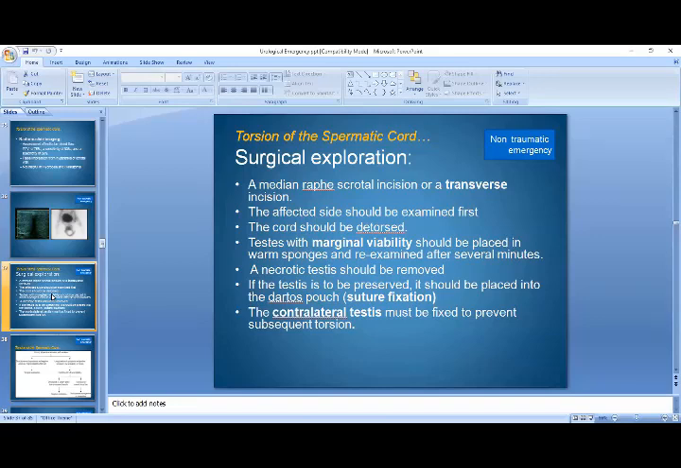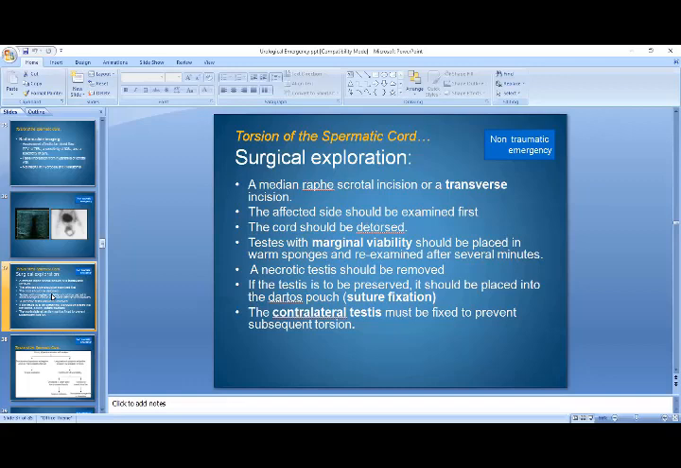You will have to check for the viability of the testis, whether the testis is viable or not. If you find that the testis is viable, then you will have to fix that in the dartos pouch. If you find that the testis is not viable, then you will have to take consent from the patient if he is awake, or from the attendants of the patient, that you are going for the orchiectomy, because there is no point in keeping an abnormal testis, and in future it will be a focus for septicemia.